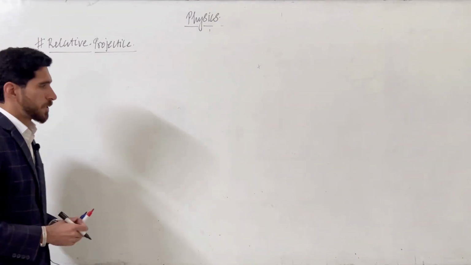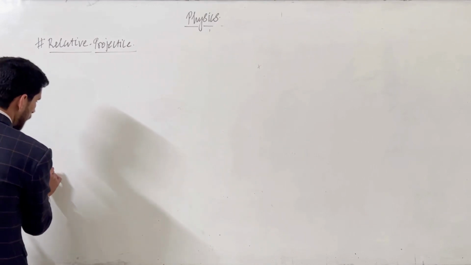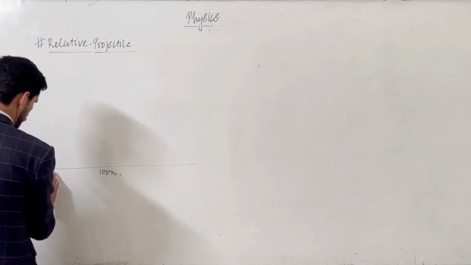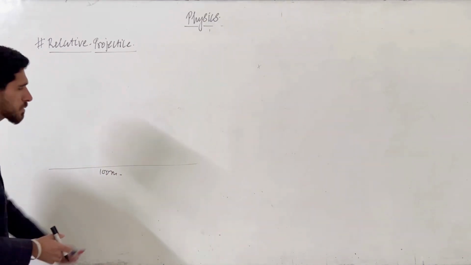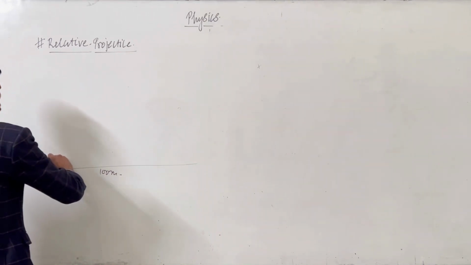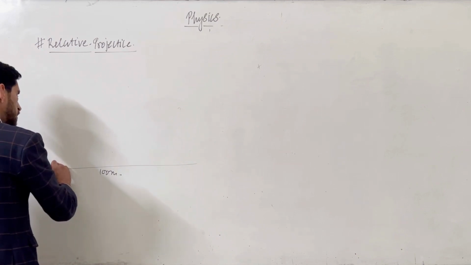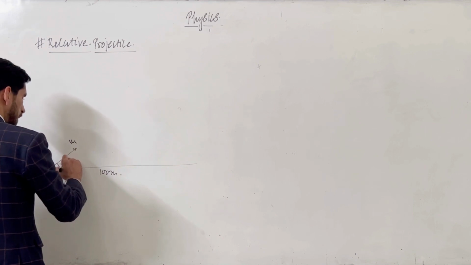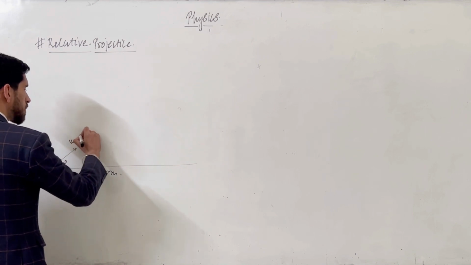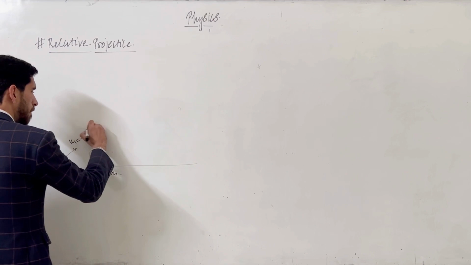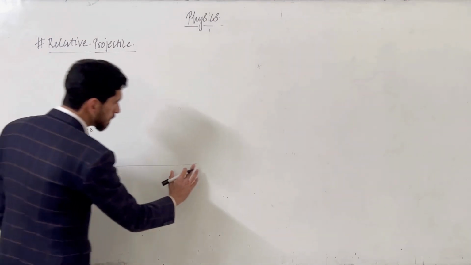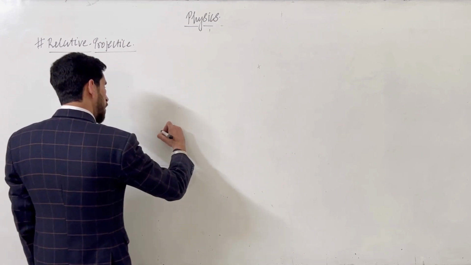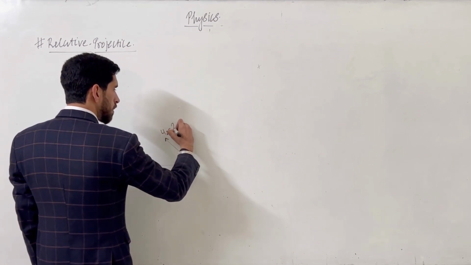Now let's discuss a question. Suppose there are two friends standing at a distance of 100 meters from each other. That's a long distance, but we are considering it just for the example. The first friend is throwing a ball here at an angle of 37 degrees with a velocity of 50 meters per second. Another person standing here is also throwing a ball. By what velocity? That is to be found.